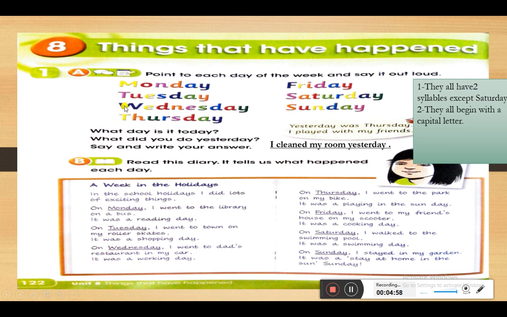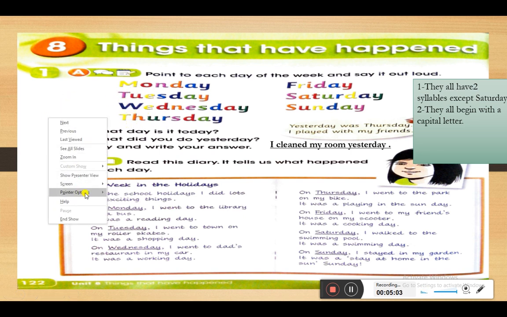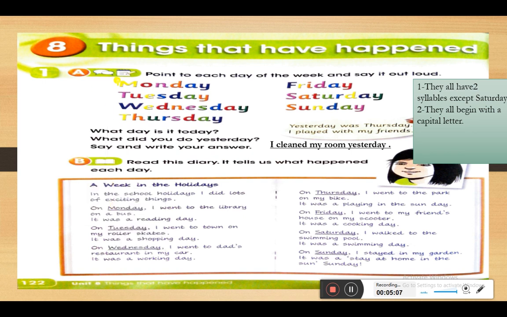So here we have Monday, M capital, Tuesday, T capital, Wednesday, W capital, Thursday, T capital, Friday, F capital, Saturday, S capital, Sunday, S capital.